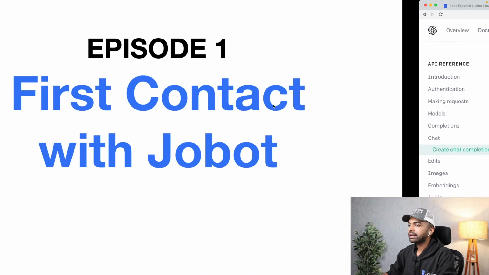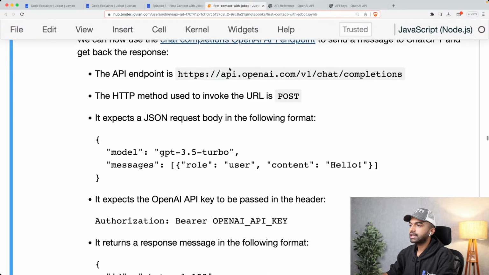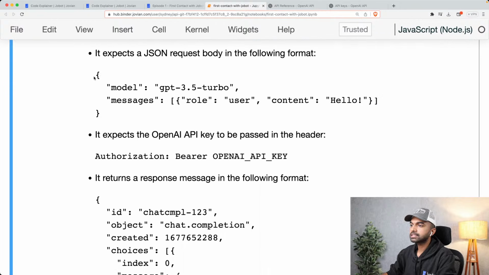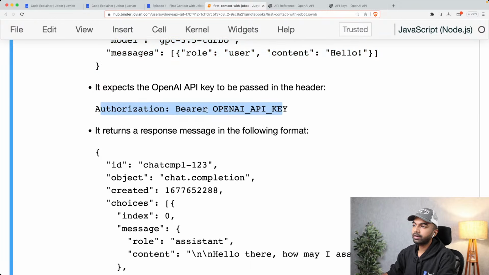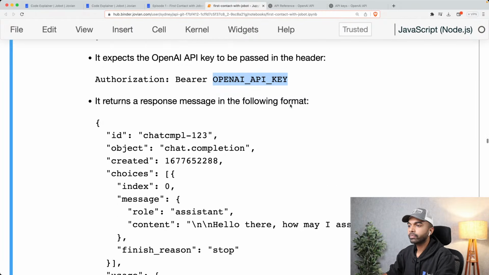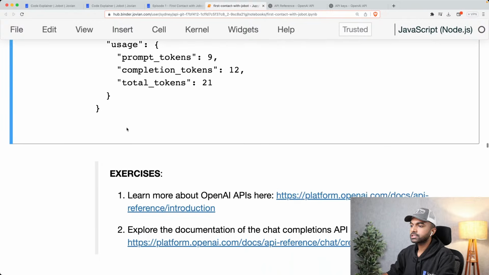Okay, so that is the API endpoint that we're going to use. This is the endpoint. The method is post. This is the request body. And it expects the OpenAI API key to be passed in the header. So authorization bearer, and this has to be replaced with the actual key. And then it returns a response message in this format, the format that you are seeing here.